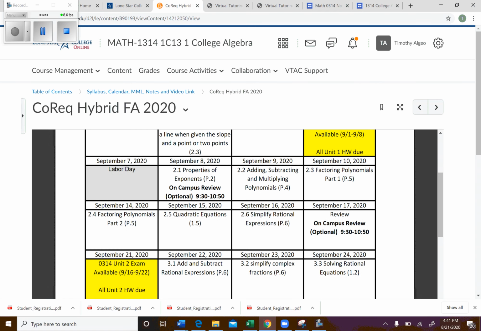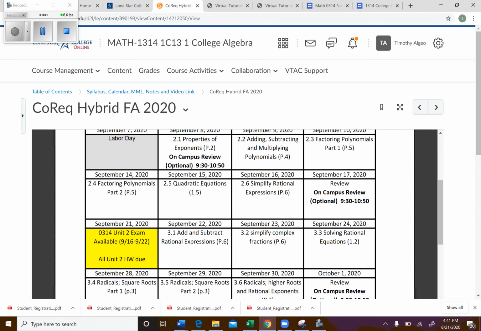Okay, so then there's our second unit here. Then I have our on-campus review on September 17th right there. That's a Thursday. So Tuesday and Thursday are the days they have made available for us if we are going to meet on campus. And so once again, there's an optional time right there.